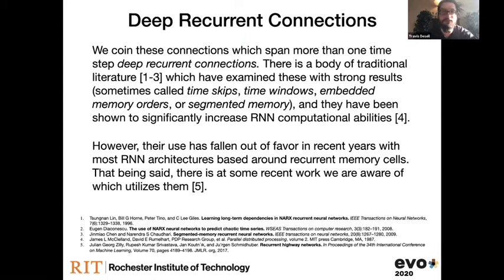for this work, we kind of coined these connections which span 1 or more time step as deep recurrent connections. So in traditional literature, for a while they were pretty, I guess, kind of a hot topic, where there were a number of